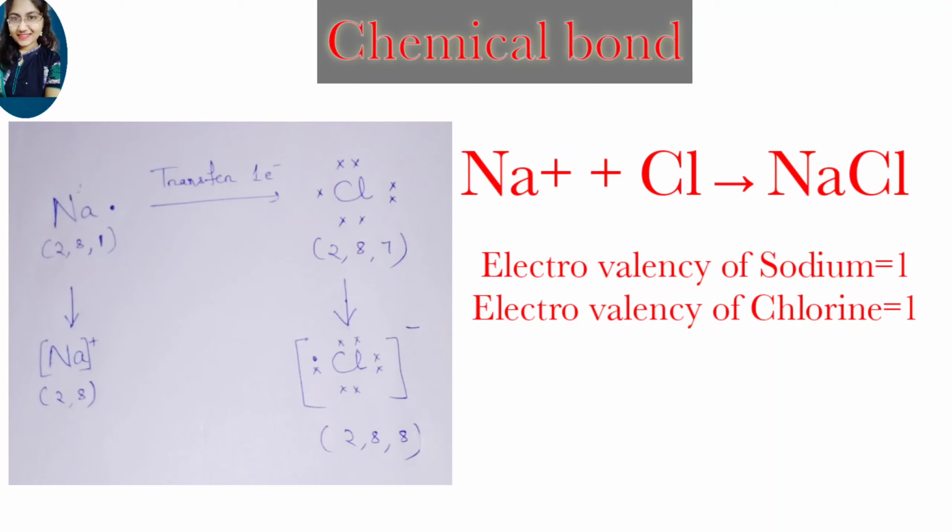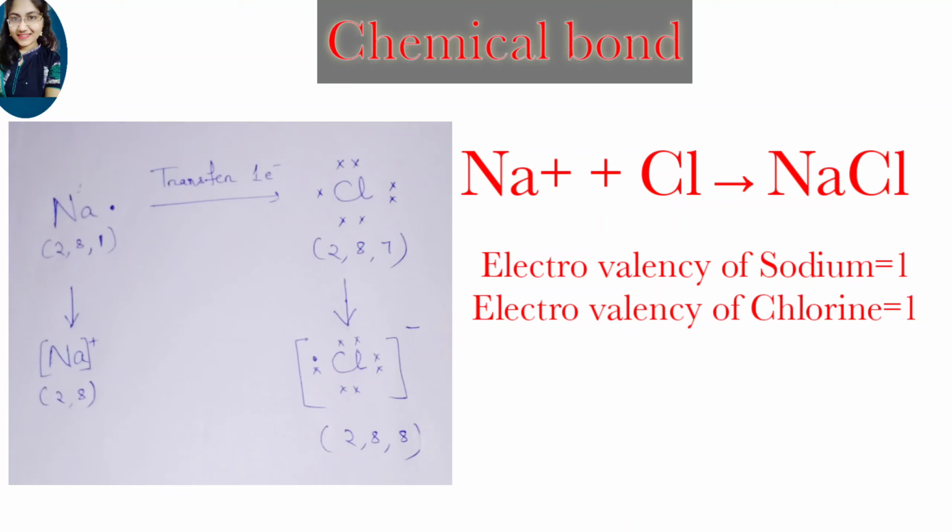because here you can see in the valence shell of chlorine 7 electrons are present. Here these electrons are represented as cross signs. So when the chlorine atom accepts 1 electron from the sodium atom, it becomes Cl minus, and in the valence shell of chlorine there are 8 electrons, and after accepting 1 electron, the electronic configuration of chlorine becomes 2, 8, 8.